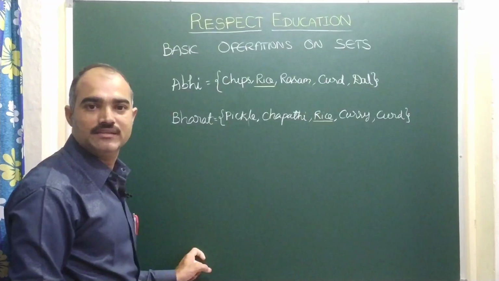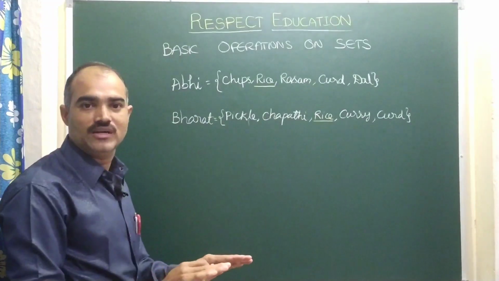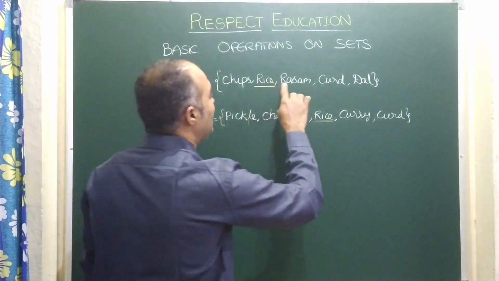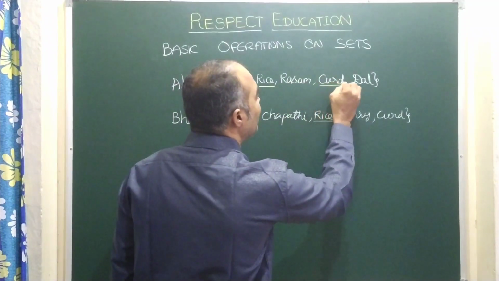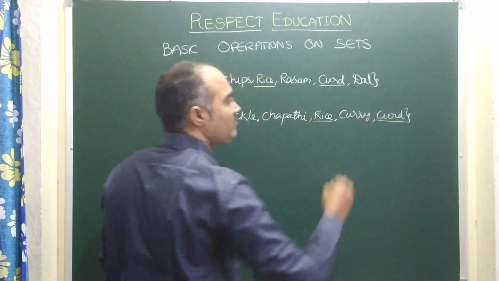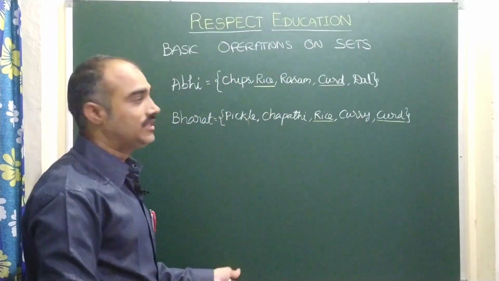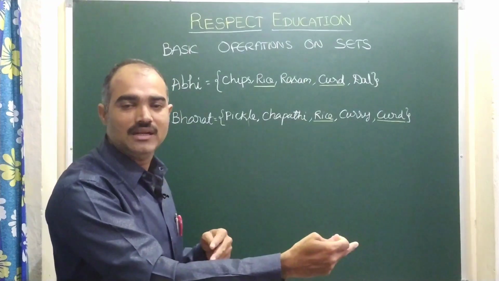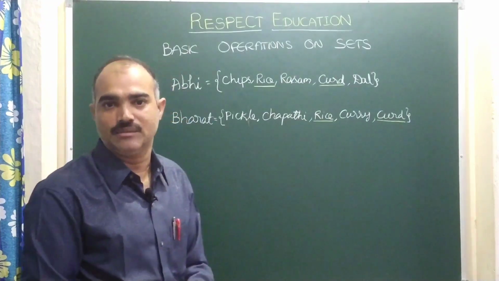They do not want to share it because they have sufficient quantity and they have that item in common. In the same way here you see rasam, then curd, here also curd. They do not want to share curd also because both of them have sufficient. They need not offer it to the other, and the others need not accept.